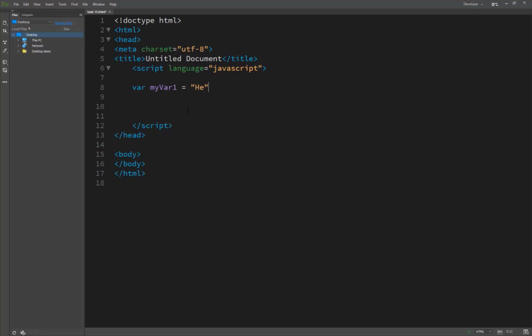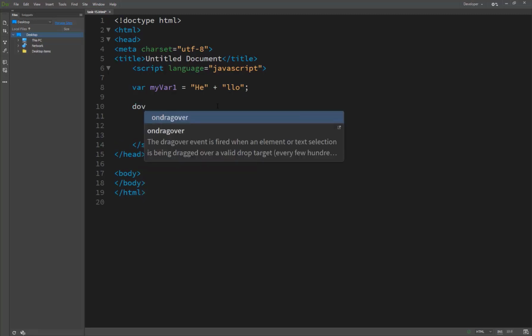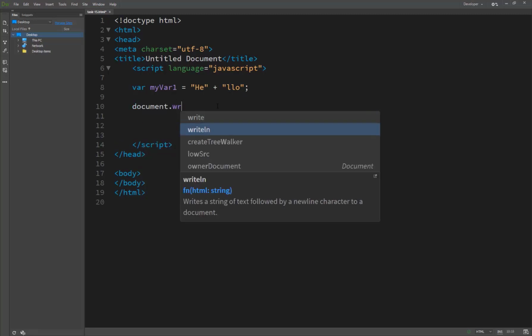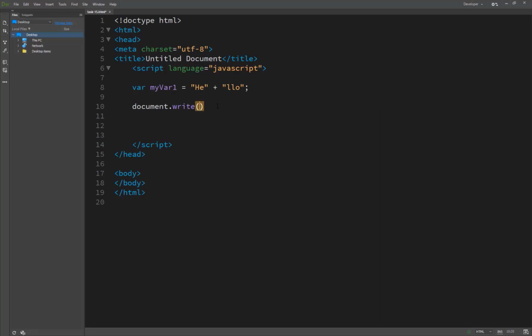We just type he plus, and when we print this with document.write, my var1, now you got the results. These are basically combining two short statements, or two short strings, into one with the plus sign.